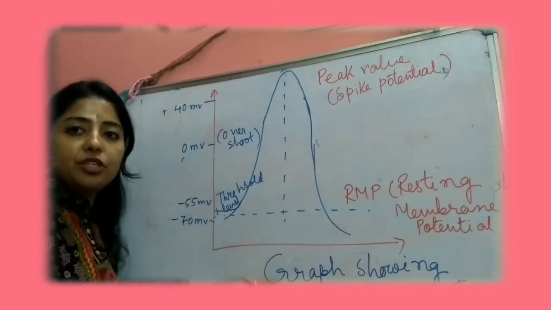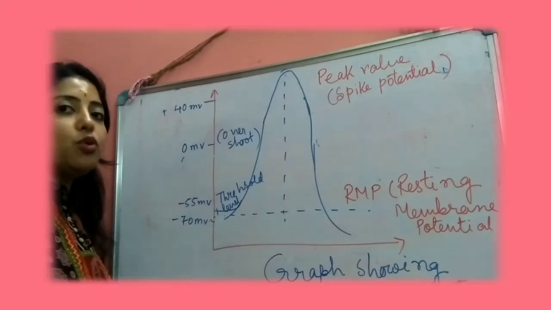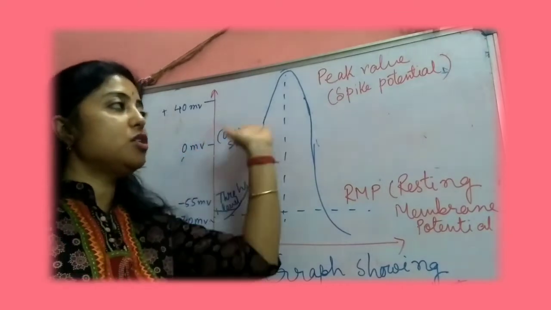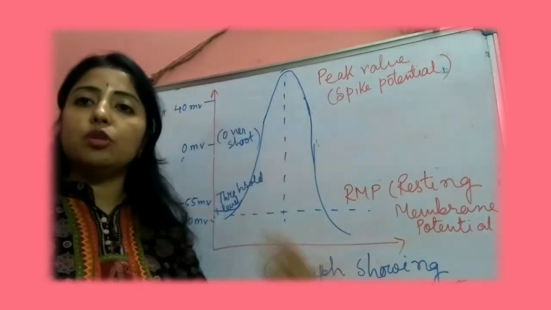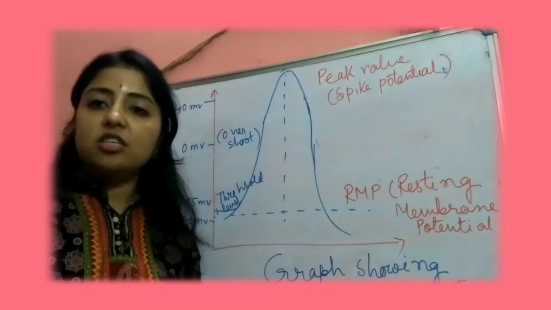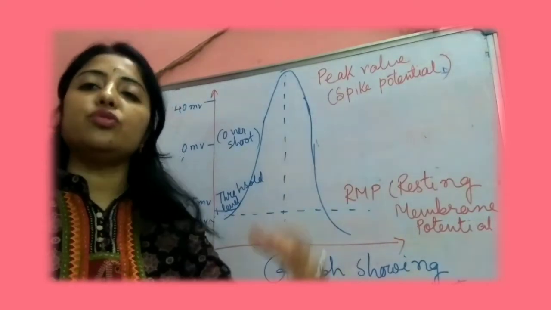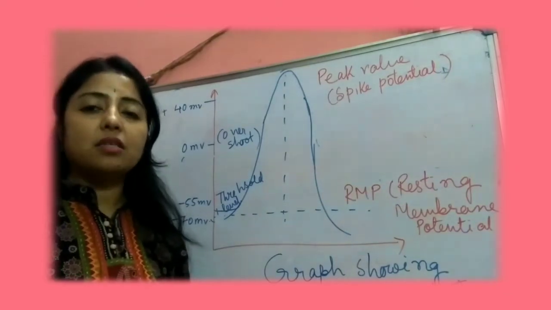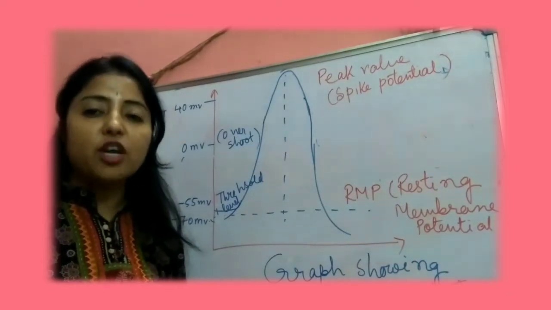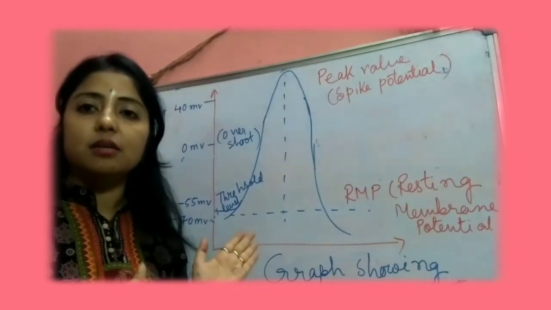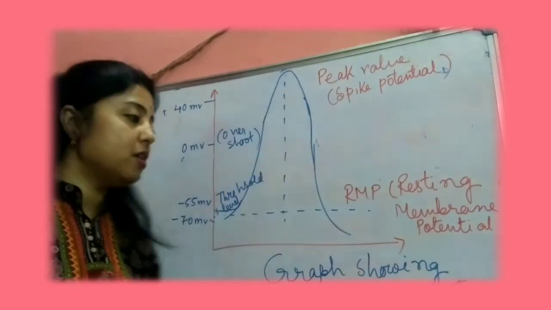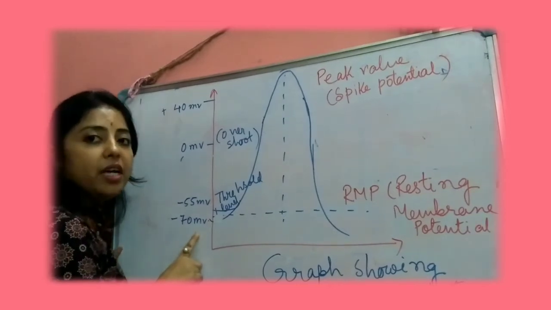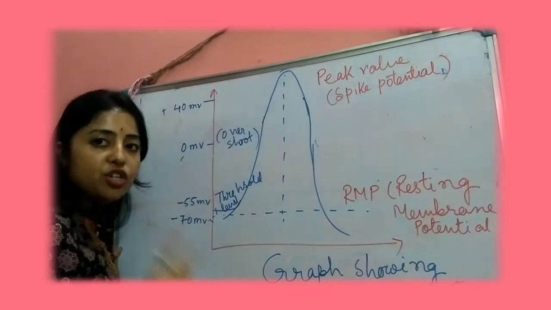Here I am showing one graph to you. As I told you, while the potential increases, that means in the depolarized state, it will be changing from negative to positive due to the entry of sodium ions, and the maximum potentiality will be 35 to 40 MV or 45. It will be discussed here by presenting this graph. So the first one, here I have written minus 70 MV. That means the resting membrane potentiality.